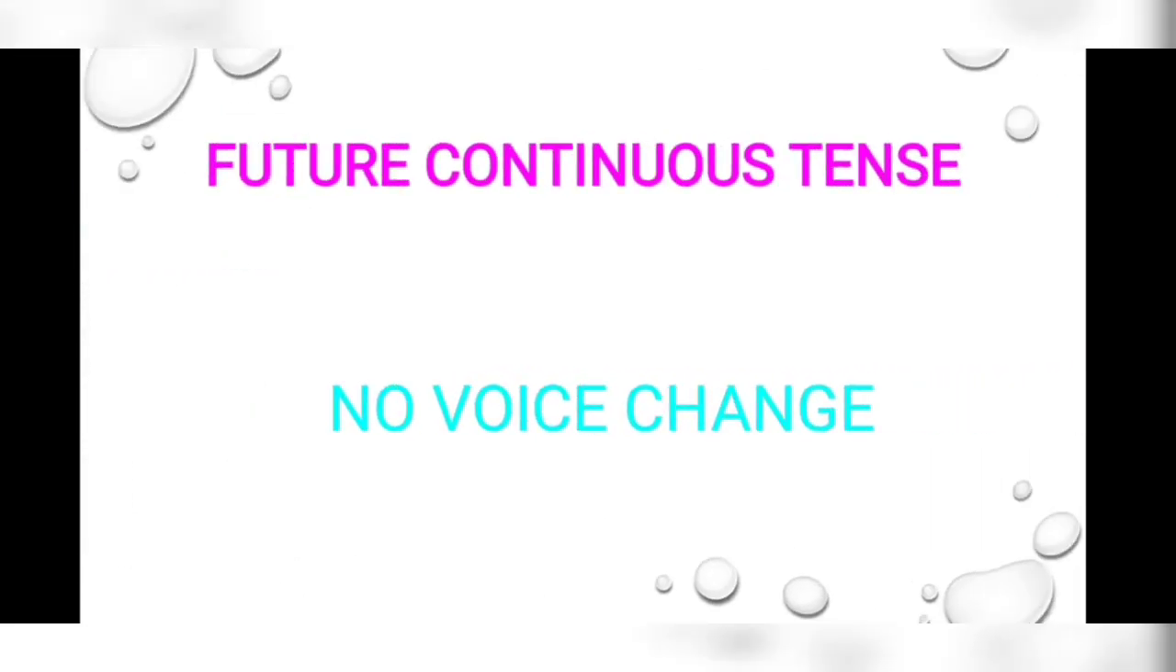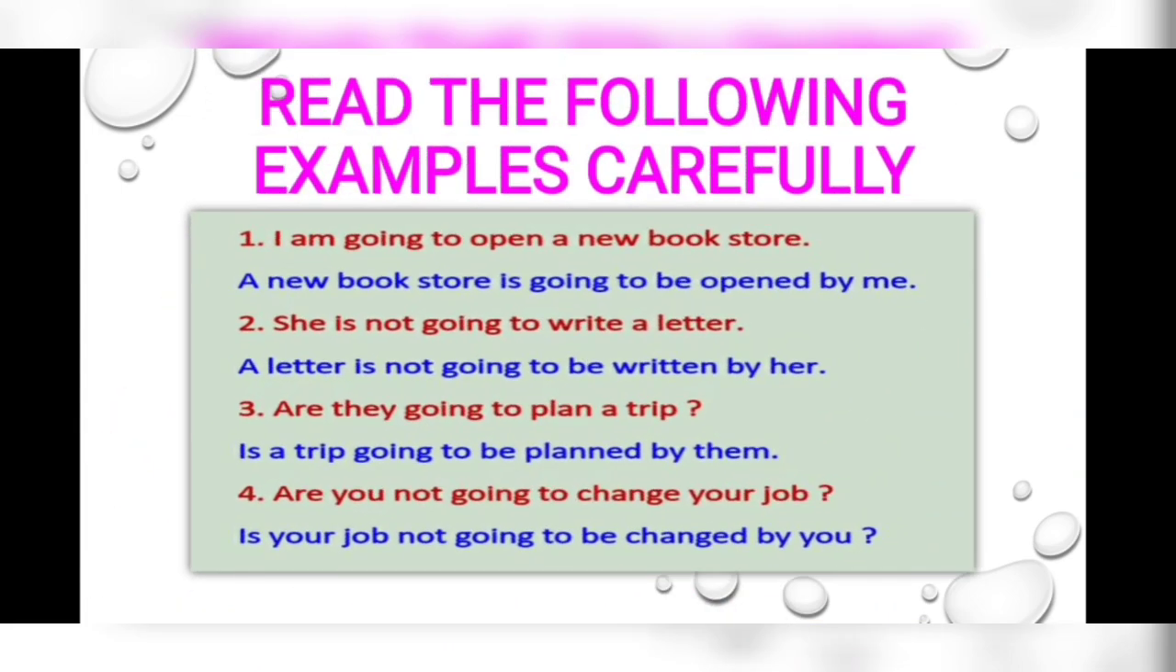Future continuous tense, we have already discussed, there is no voice change. Dear students, we also have discussed a special case. Let's have a few more examples and later on I'll tell you the sentence structure. I am going to open a new bookstore. Yes, a new bookstore is the object and it will come in the front. A new bookstore is going to be opened by me.